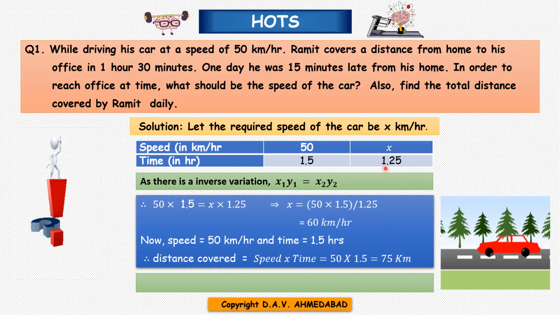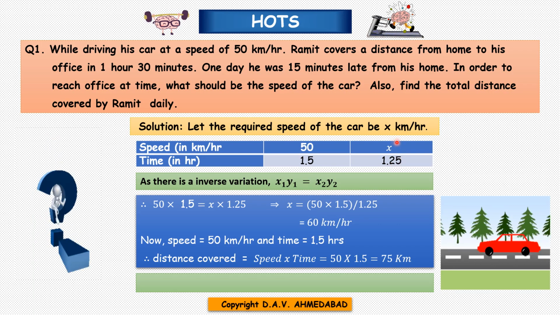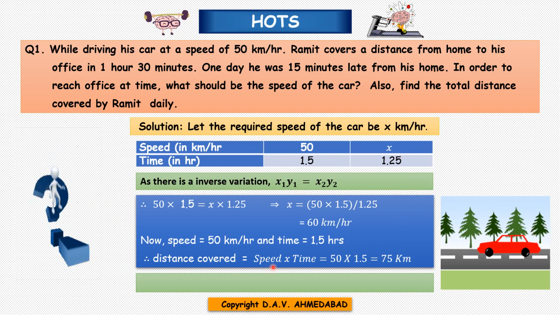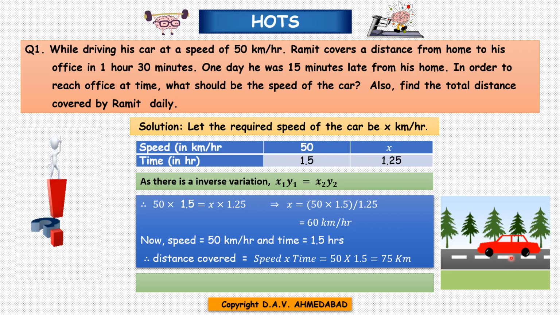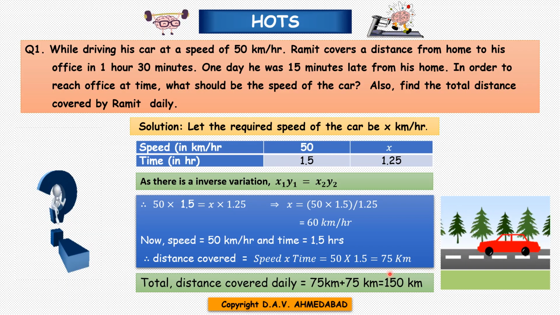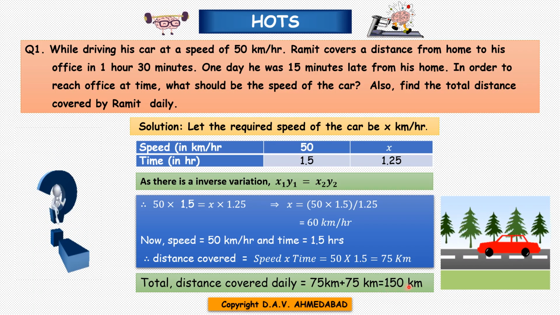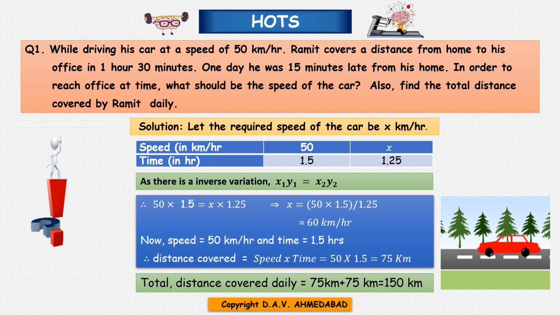You can also take 1.25, but in that case you will take speed 60. In both cases you will get that the distance between office and home is 75 km. And since he is going and coming back, the total distance covered by him daily is 75 plus 75, that is 150 kilometers. I hope every one of you understood this.